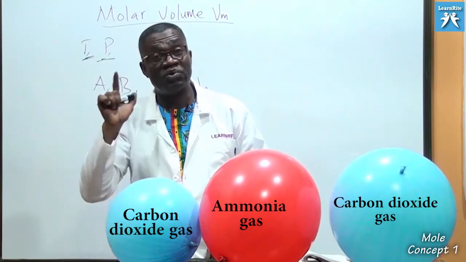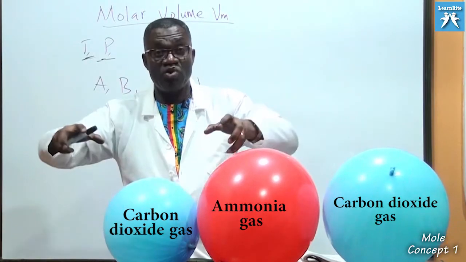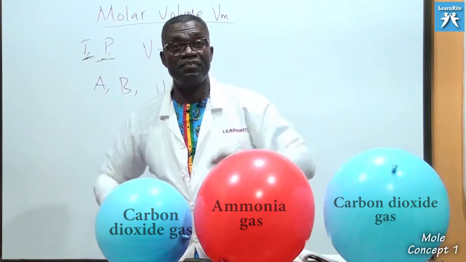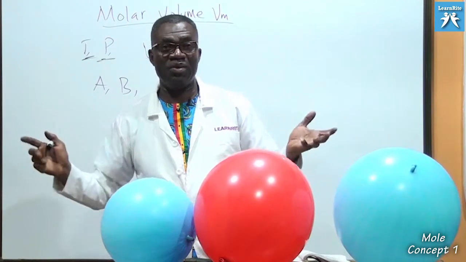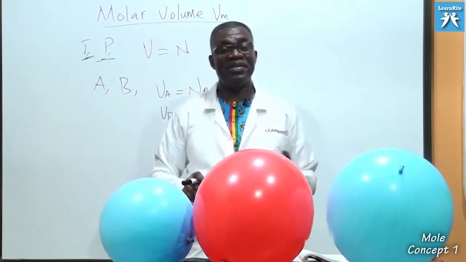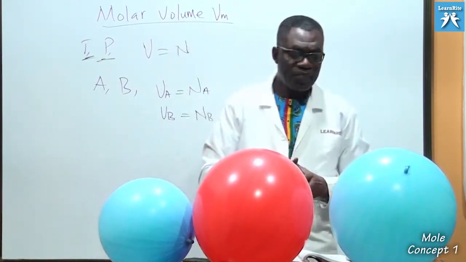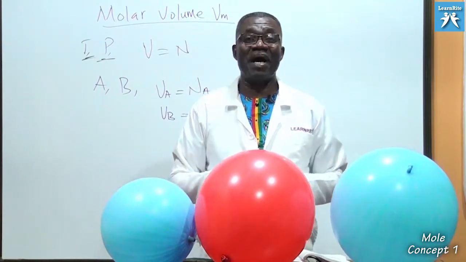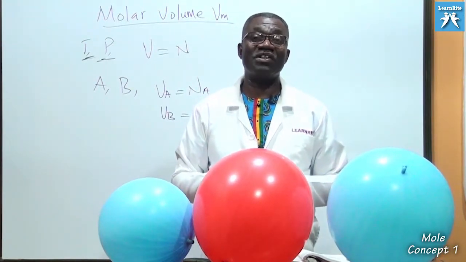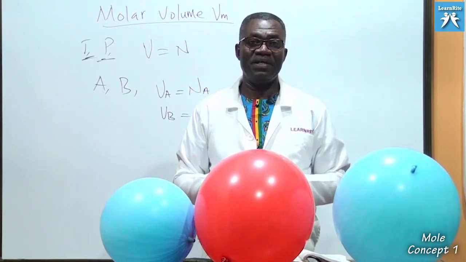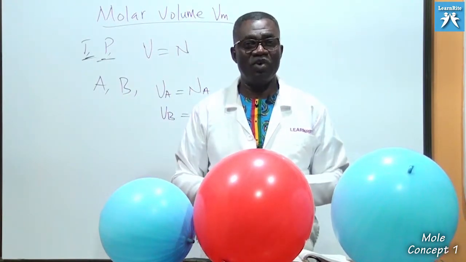But if it were up to Avogadro's constant, then it would also expand to the same volume. That is what we mean by molar volume. Molar volume, I repeat, is simply the volume occupied by 1 mole of any gas at a constant temperature and pressure. This volume is what we call the molar volume, Vm.